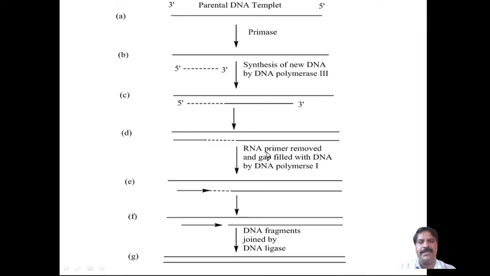This is the same here. Then it is followed by the RNA primer being removed and the gap filled with DNA by polymerase. Here this gap will be filled, and then the fragments will be completely joined by DNA ligase, to form a complete copy of the parental DNA template. This is the parental DNA, and this is the daughter DNA that will be produced. This is called the mechanism of replication of DNA.